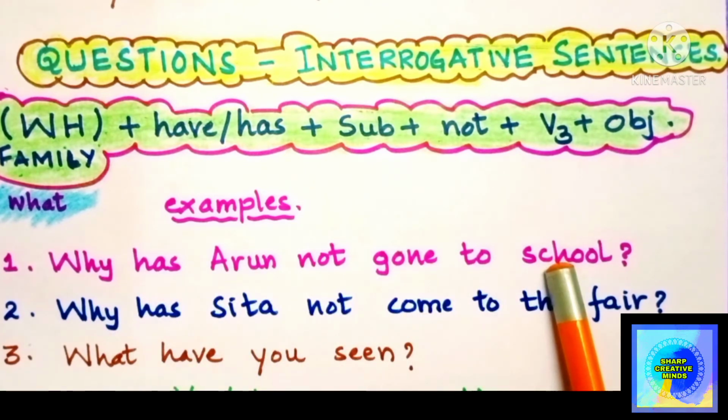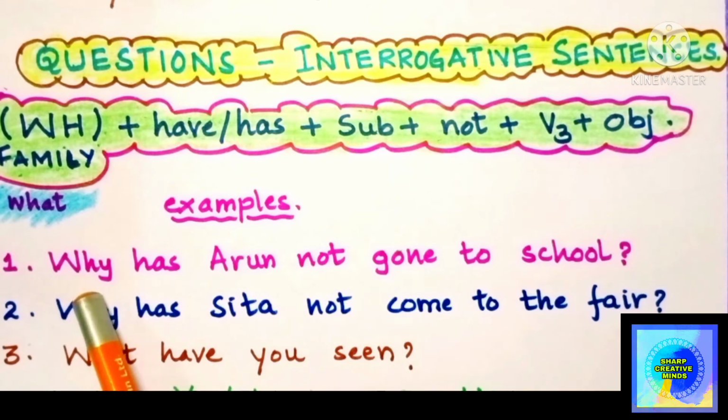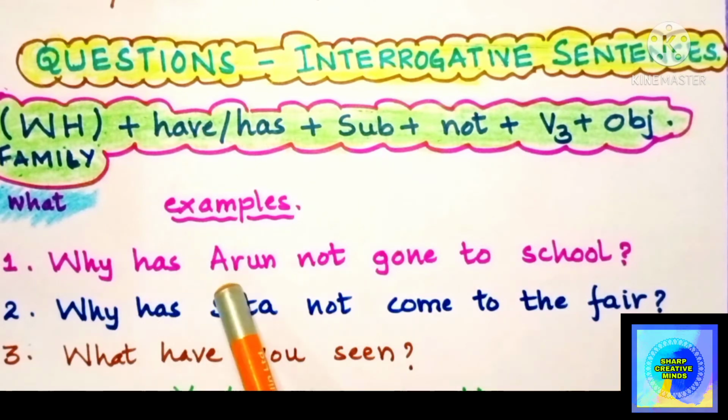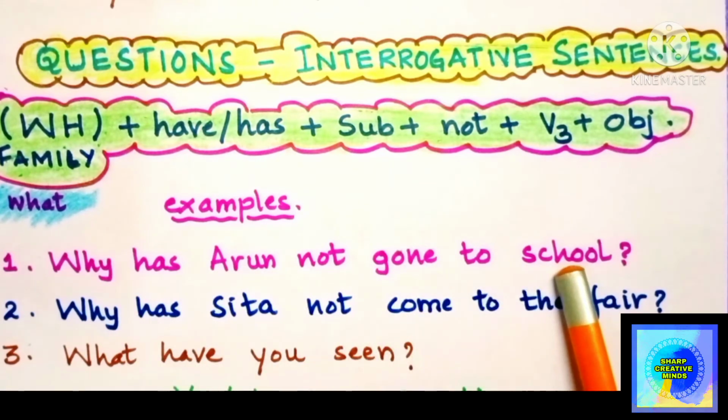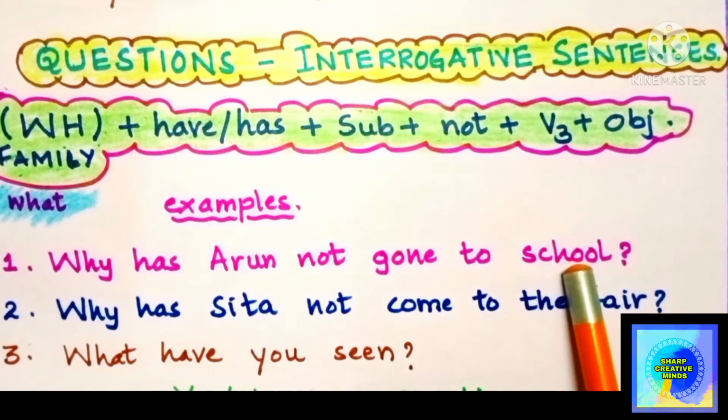In the previous sentence, we have learned that Arun has not gone to school. So if you want to know the reason, you will ask, why has Arun not gone to school? So what can be the answer for this? The answer can be, Arun has not gone to school because he is not keeping well. Arun has not gone to school because he has gone to his granny.